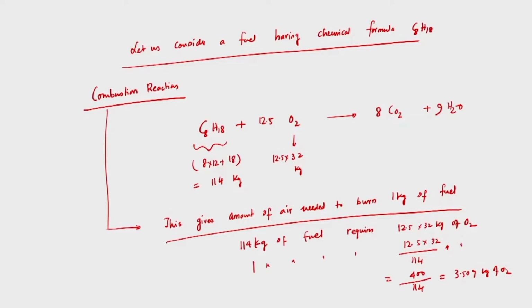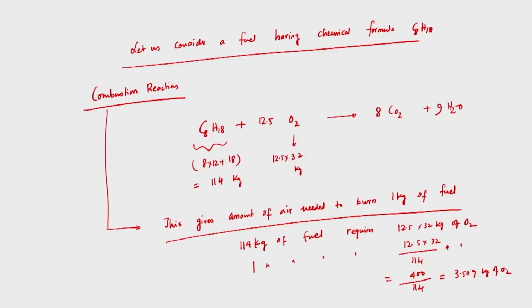From the balanced reaction, to burn 1 kg of fuel I require 3.509 kg of oxygen, and this oxygen will come from the air supplied during the intake stroke through the carburetor. We need to know the amount of air from which I can get this much oxygen, and for that we need to know the amount of oxygen present per kg of air. That information is very important.